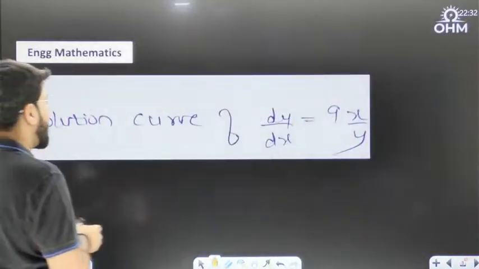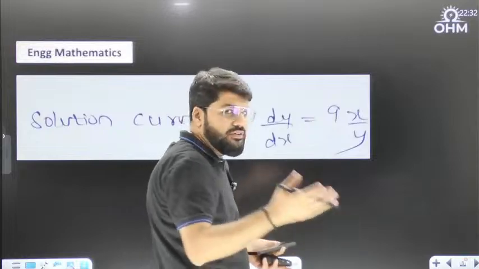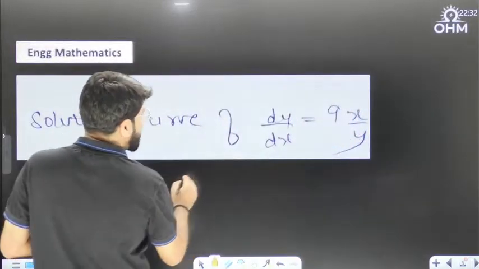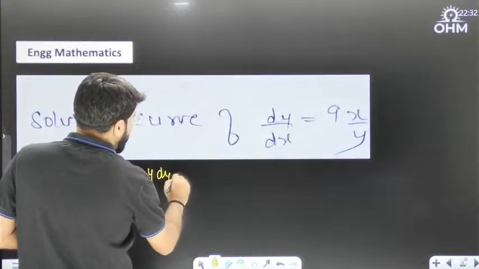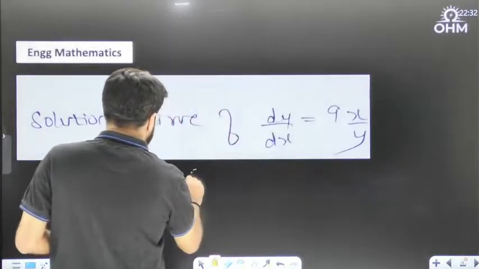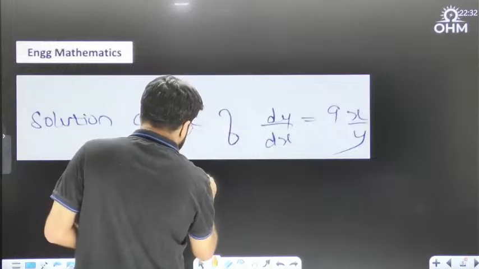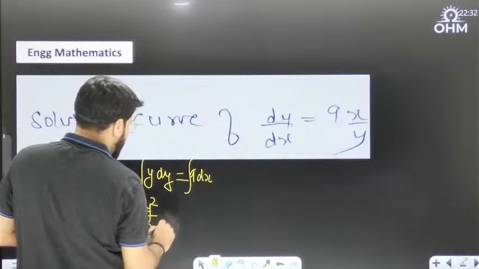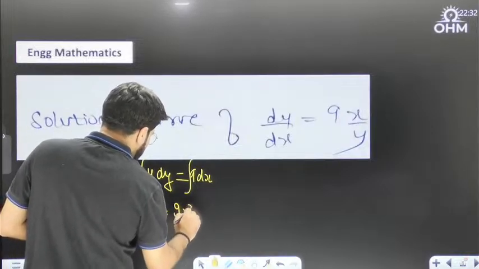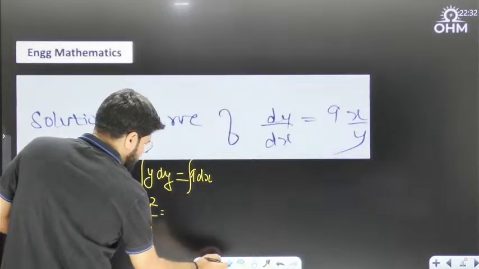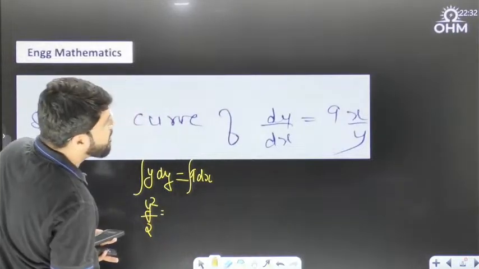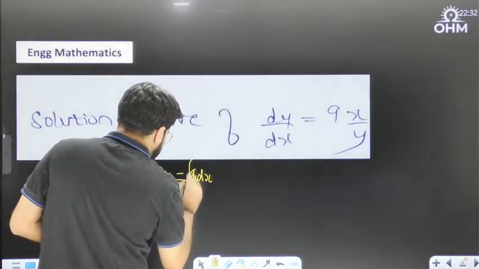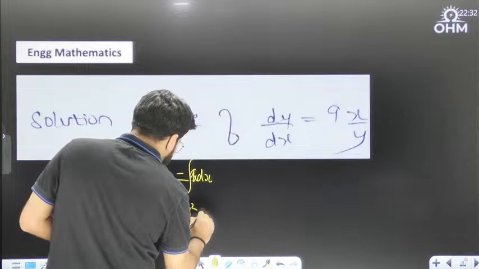Now, again, another simple question. What is the solution curve? There were 4 options. It is a basic differential equation question, variable separable: y dy is equal to 9x dx. Integrate on both the sides. So y square by 2 is equal to 9 into x dx, so 9 into x square by 2 plus a constant.